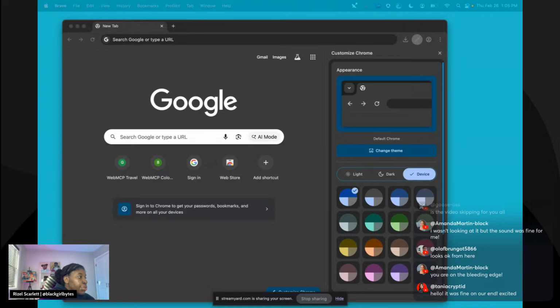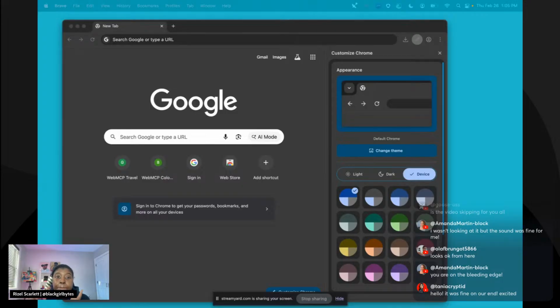For folks who are curious about WebMCP, I was so confused for a long time. I thought it was its own special MCP server, but the idea is you're giving direct access from a website to your AI agent. They have two different ways you can interact with AI and express your intent. You can have a Google Chrome extension that interacts with Gemini, I believe, and you can type in, click this button, and it'll click it for you. Or, let's say, order me some food.